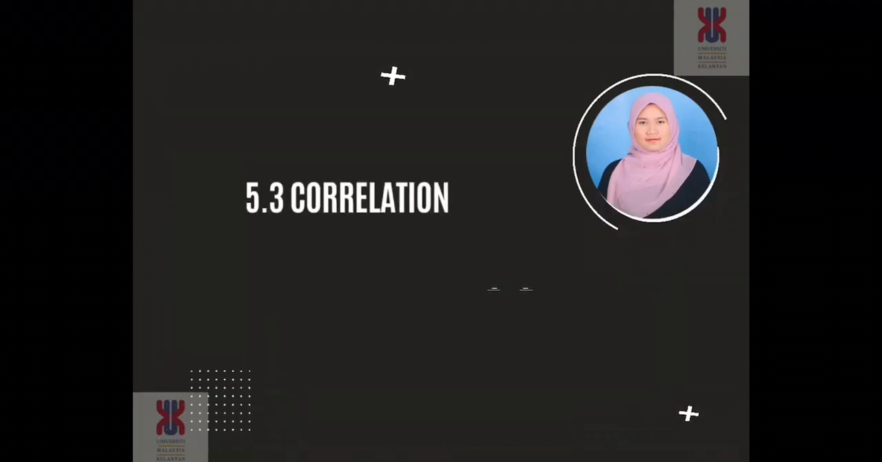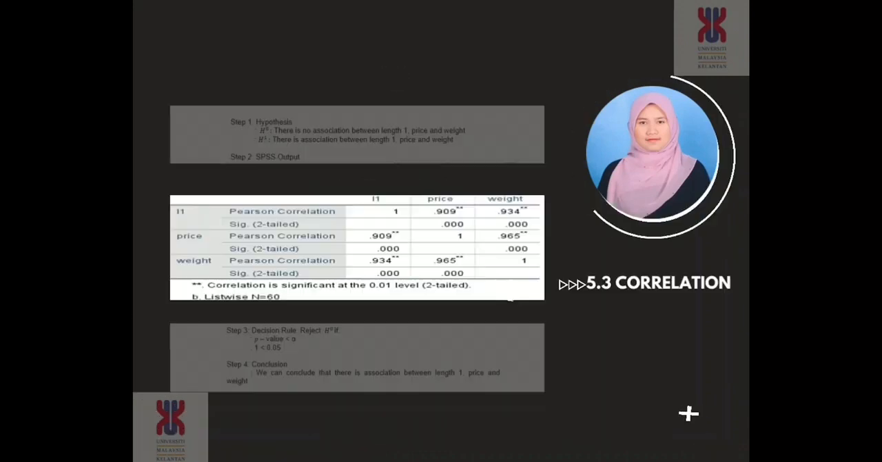5.3 Correlation. The bivariate Pearson correlation measures the strength and direction of the linear relationship between a pair of continuous variables. Step 1 is hypothesis. H null, there is no association between length 1, price and weight, while H alternate is there is association between length 1, price and weight. Step 2 is SPSS output. Step 3 is decision rule. We reject H null if p-value is less than alpha. Based on the SPSS output, we get the p-value is 0. So at step 4, we can make a conclusion. We can conclude that there is an association between length 1, price and weight.